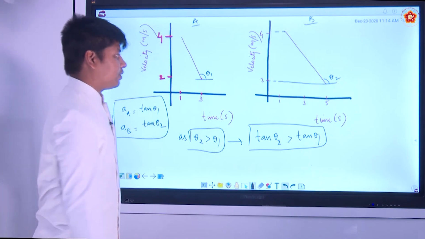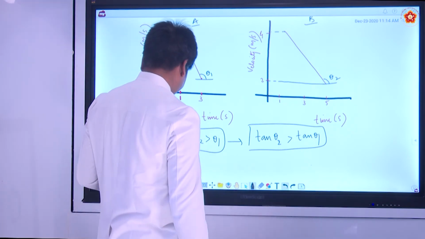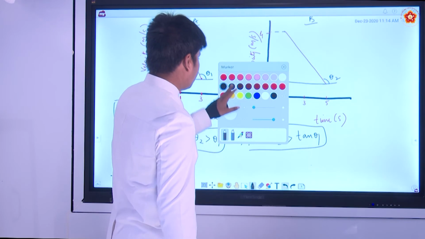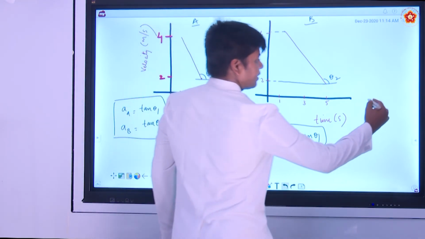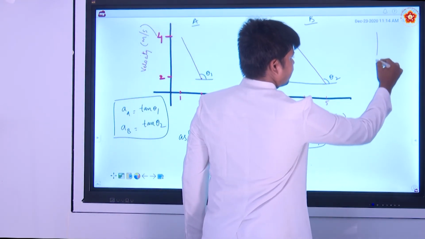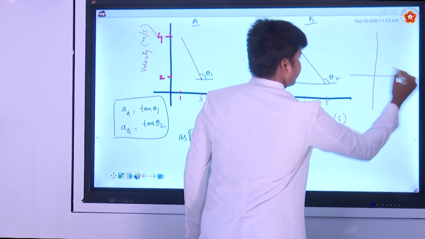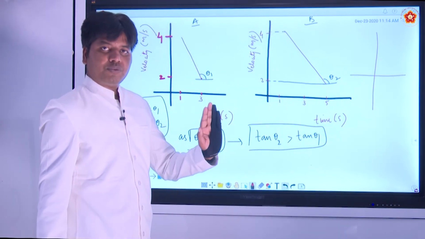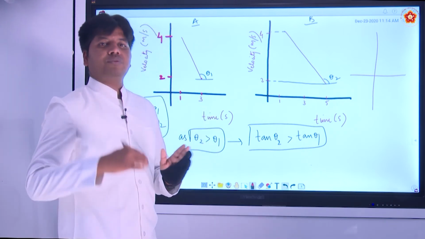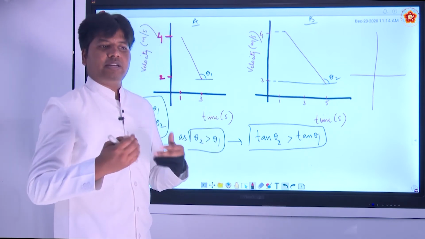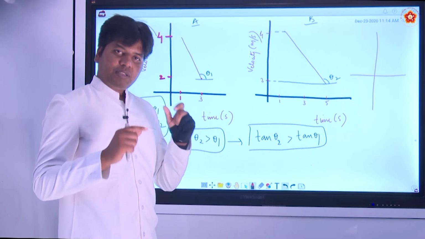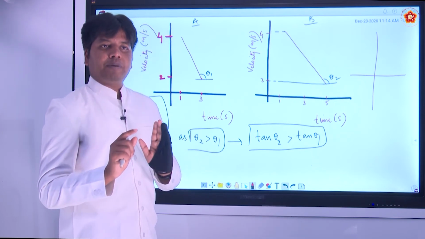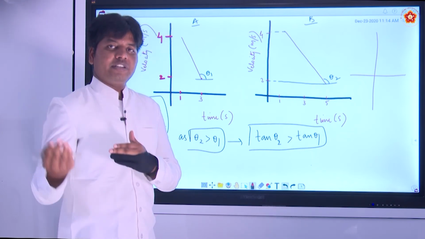You all know the tan theta function. The tan theta function, if I draw like this, from minus pi by 2 to pi by 2, or from pi by 2 to 3 pi by 2. So, it is periodic from minus pi by 2 to pi by 2, and you can keep on continuing.